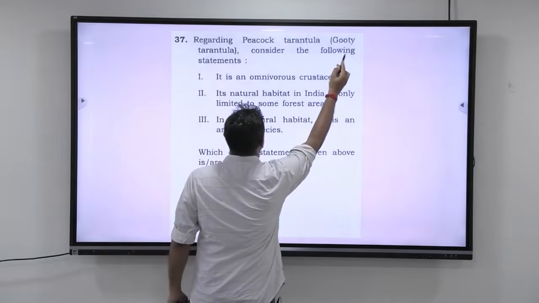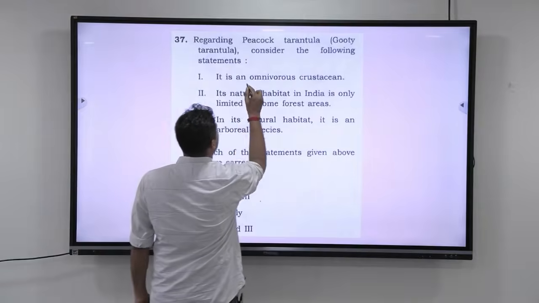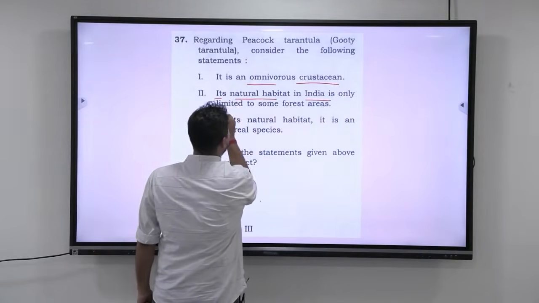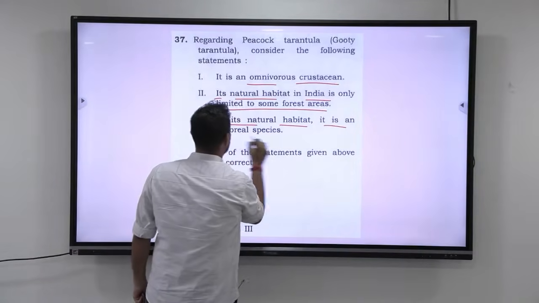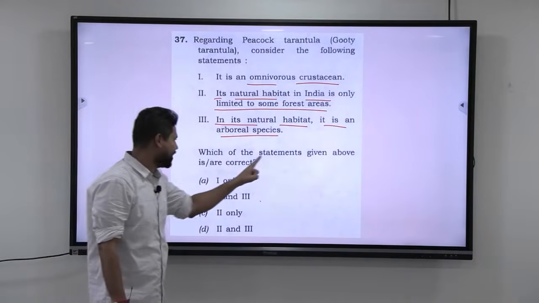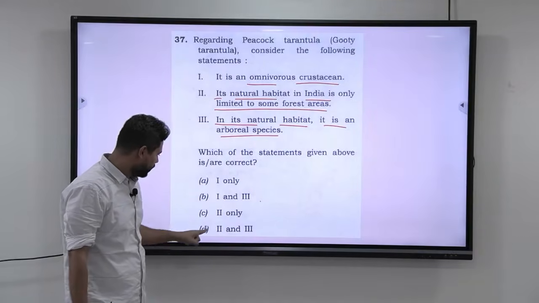Regarding peacock tarantula, Guti tarantula, consider the following statements. One: It is an omnivorous crustacean. Two: Its natural habitat in India is only limited to some forest areas. Three: In its natural habitat, it is an arboreal species. Which of the statements given above is or are correct? 1 only, 1 and 3 only, 2 only, 2 and 3 only.